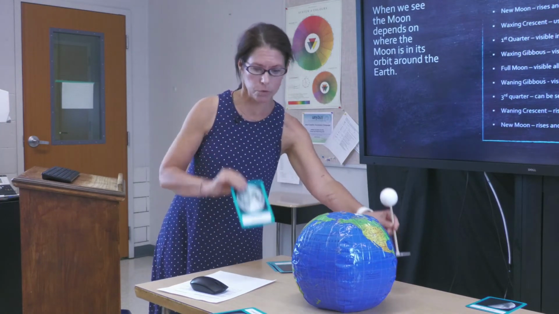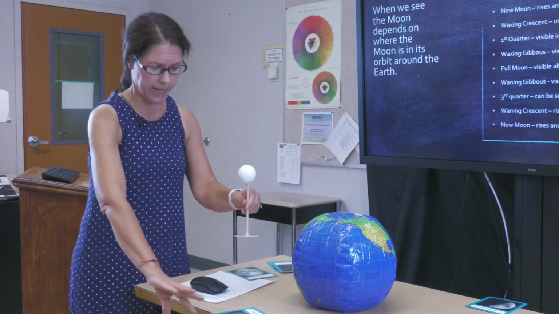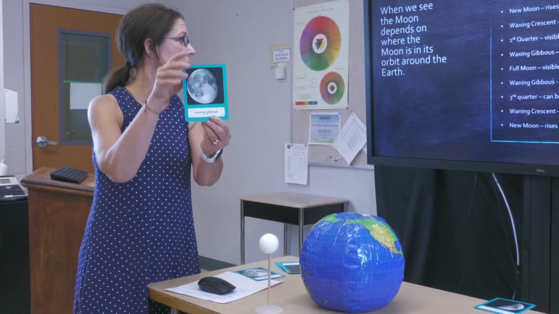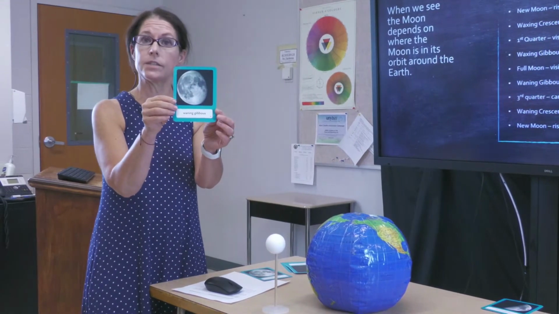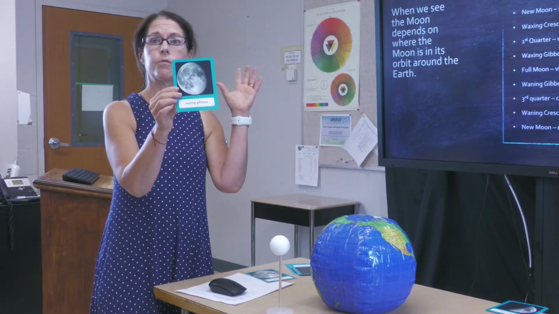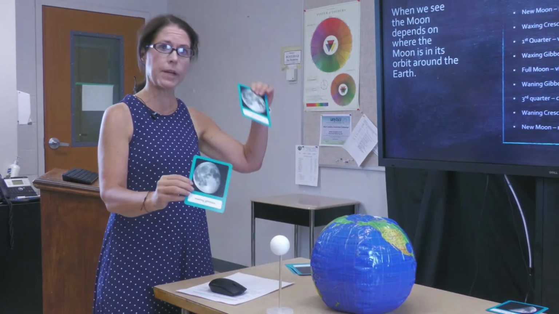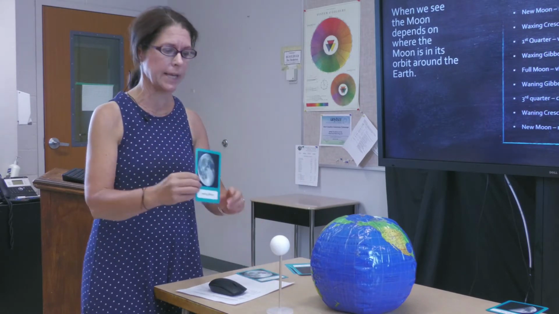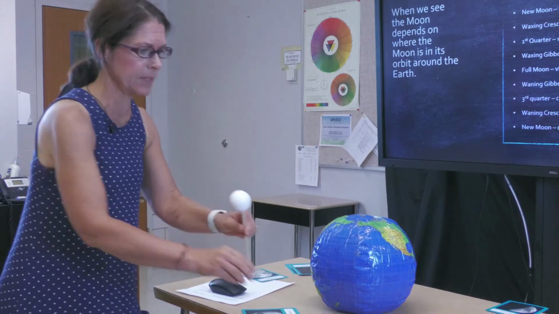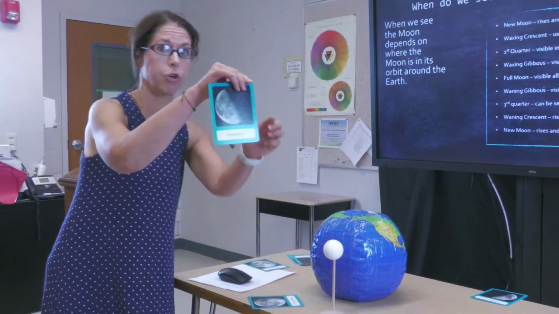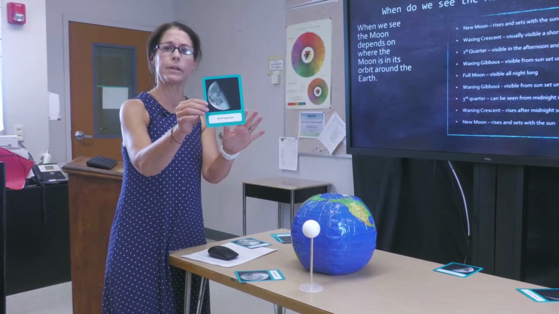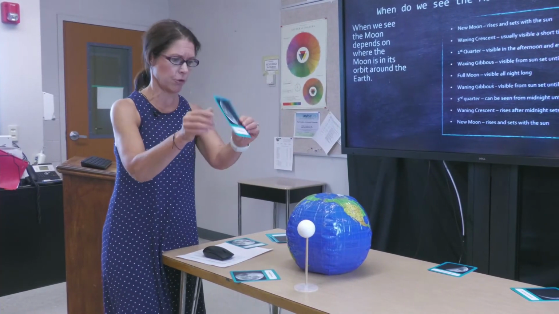Following that full moon, we have our waxing gibbous. And remember, our waxing gibbous, we can see it from sunset until sunrise, but waning. So now it's going from our full moon, and it's getting smaller, so it's waning. After the waning gibbous, we're going to come across our third quarter, and we can see this from about midnight till about noon. You'll be able to see the third quarter.